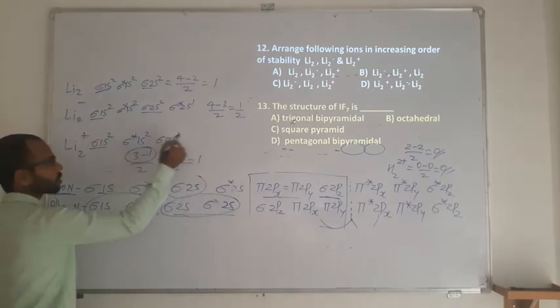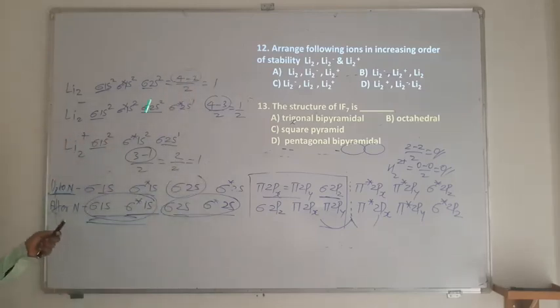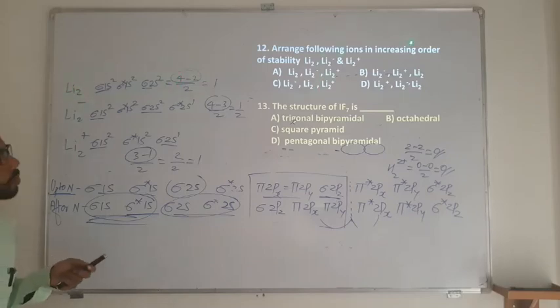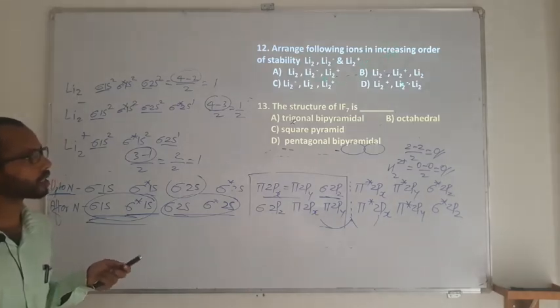So if you just see the bonding and antibonding electrons, then you will come to know that there are more bonding in the case of Li2. So Li2 should be the most stable, and for the increasing order, the most stable should be at the last.